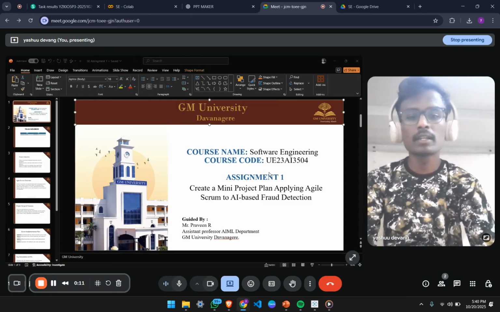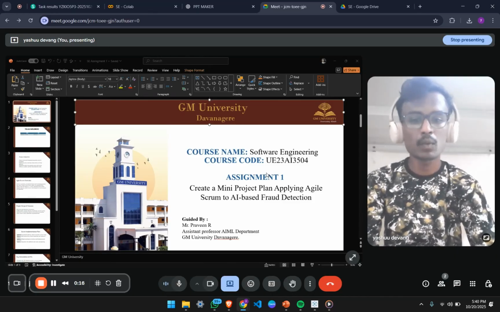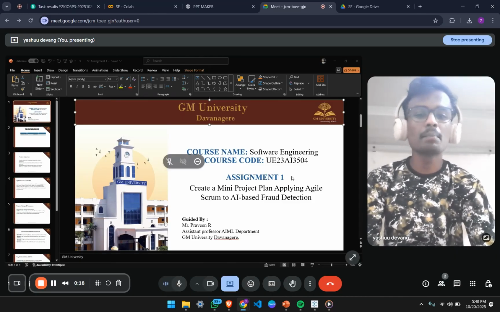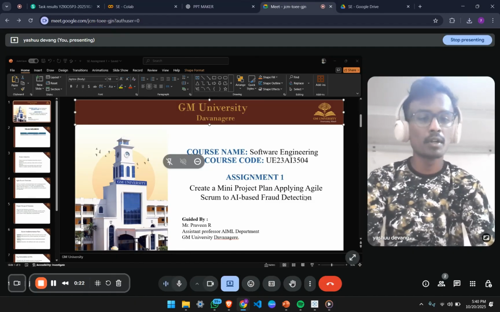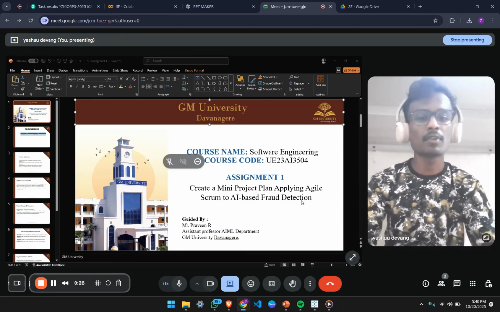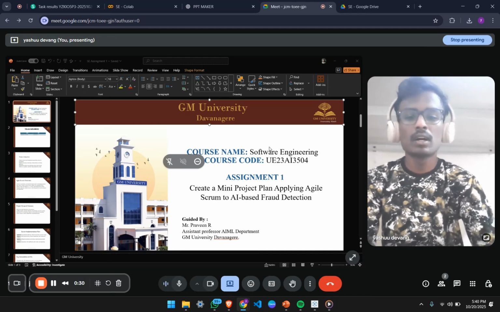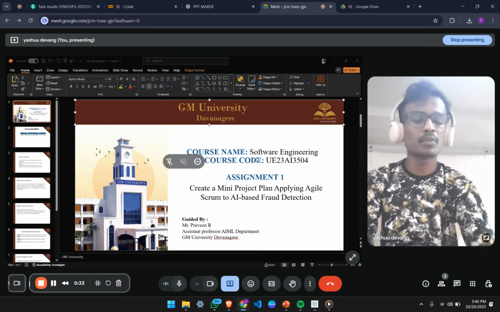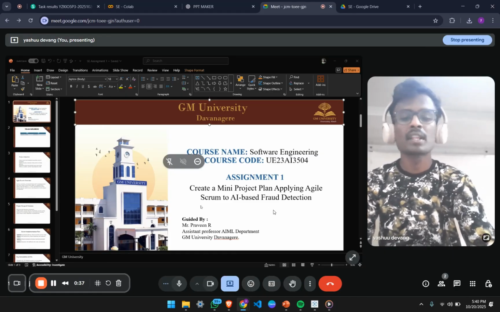Today I came with a new topic in the course Software Engineering, my assignment one. That is to create a mini project plan applying Agile Scrum to AI-based fraud detection. Here I have to do credit card fraud detection from the dataset from Kaggle, guided by Praveen sir, assistant professor in the AIML department, GM University. So let's go with this assignment.